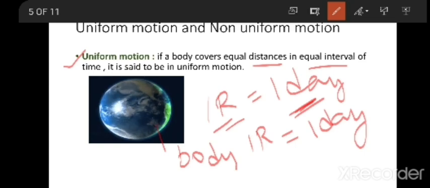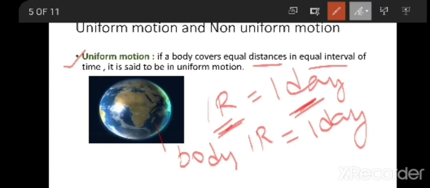So the earth is a body that covers equal distance, that is one rotation, in an equal interval of time, that is one day. That is said to be in uniform motion. If any object covers equal distance in equal intervals of time, you say that object is in uniform motion.